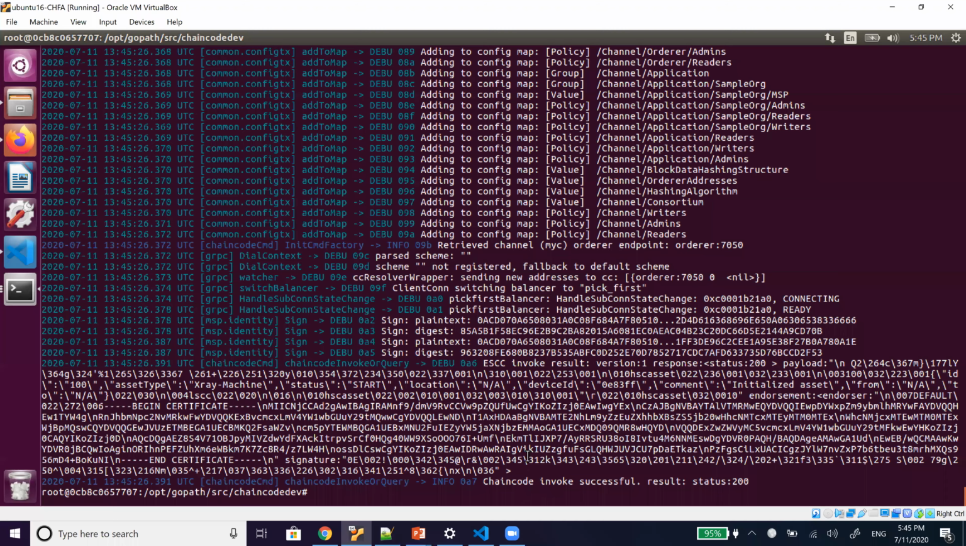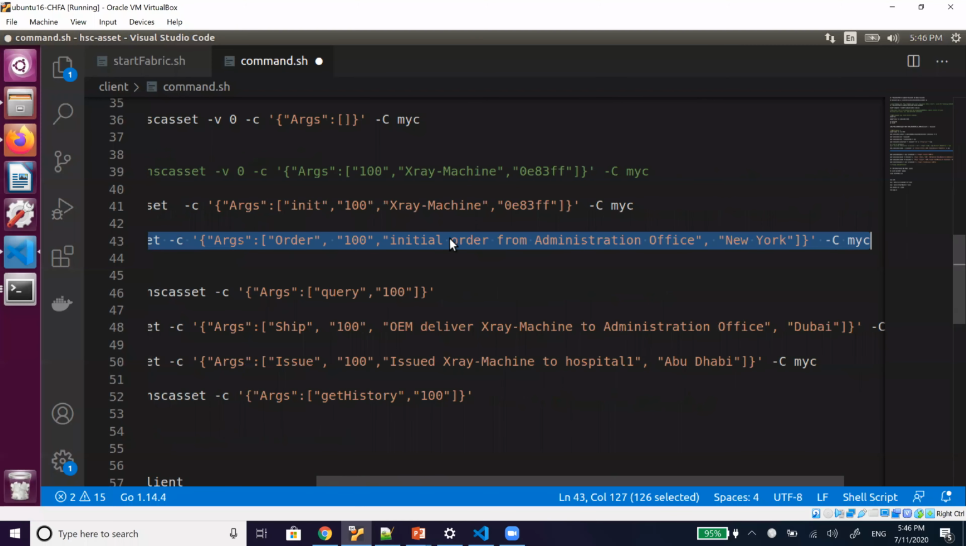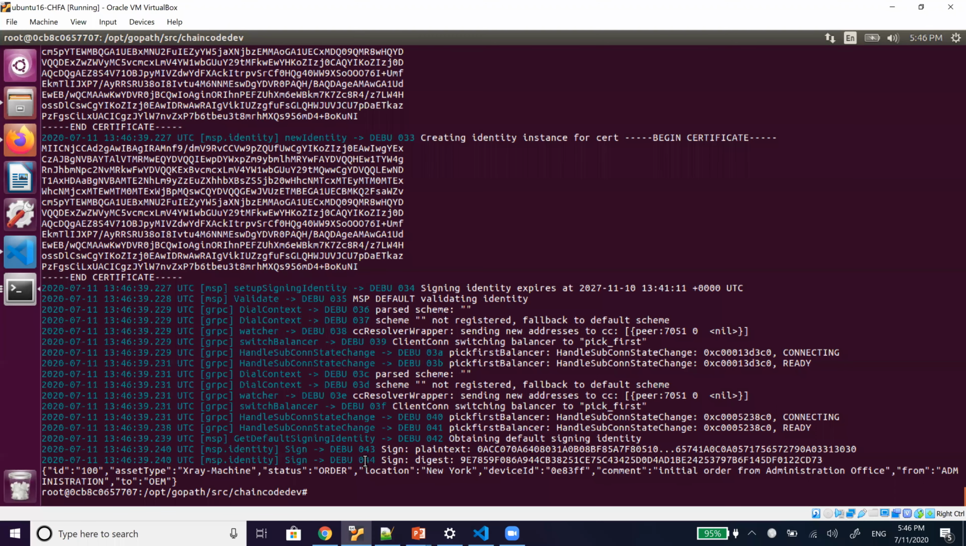Now, the next step is that the company is ordering the equipment, and the location is given, so let's order this. If I now query that, we can say that the status is now ordered as per the logic we have written, and the location is New York. This is the device ID. In the comment, the initial order goes from office administration, and from administration to the OEM, the original equipment manufacturer.